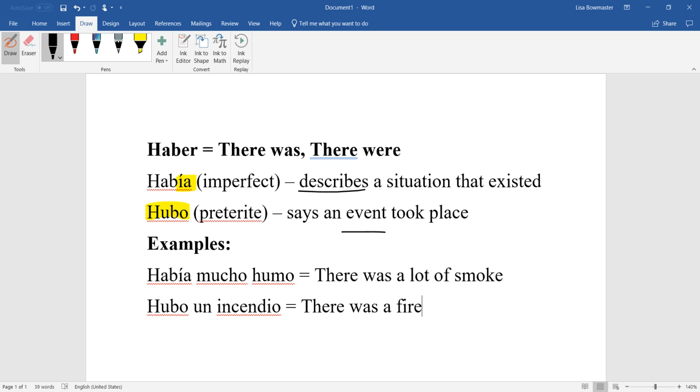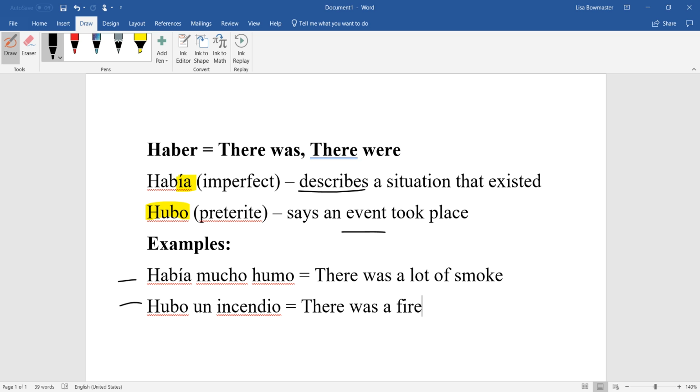Here's some examples down here. With había, the imperfect, había mucho humo. There was a lot of smoke. Don't know where the smoke came from, don't know when it started, when it stopped. It's just describing maybe the room. But on the other hand, you could say hubo un incendio. There was a fire. A fire is an event. So I wrote those two sentences similar so you could see what is a description, what's an event.